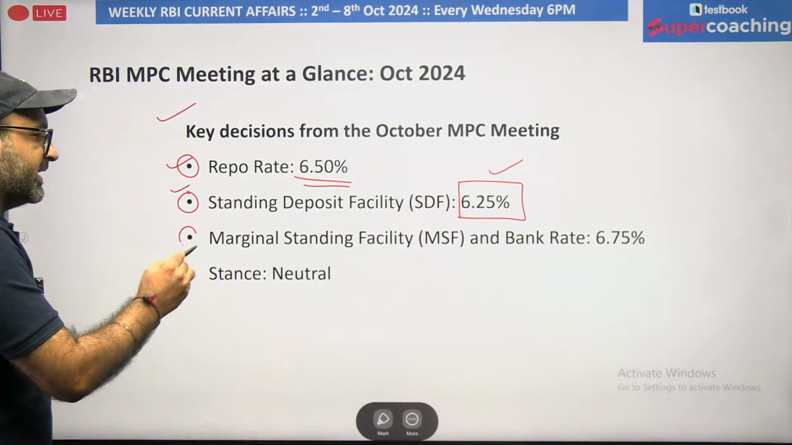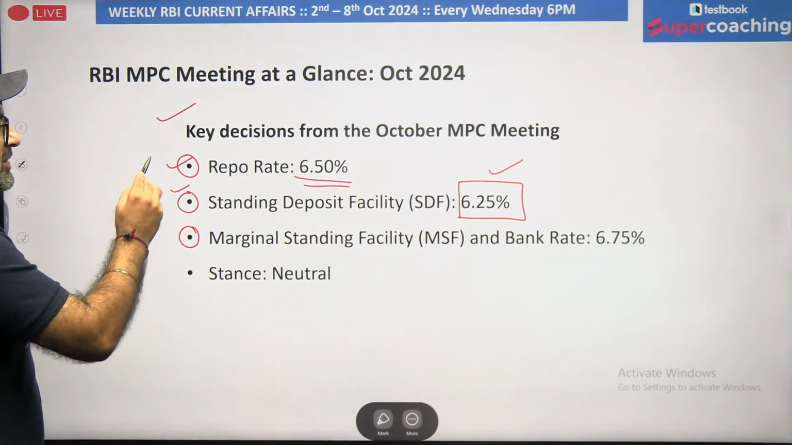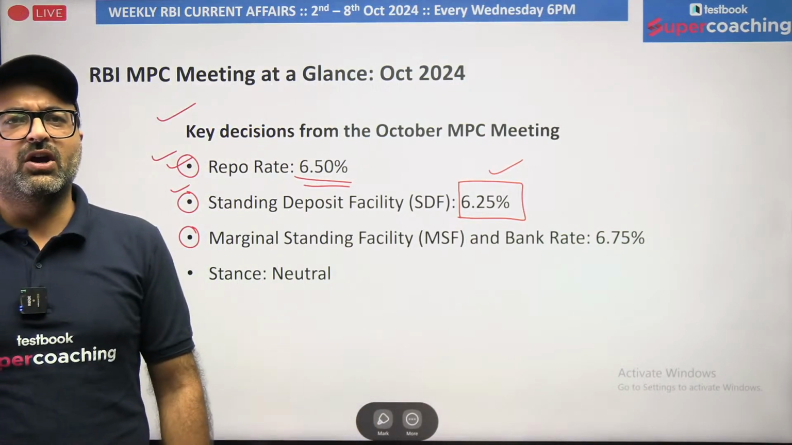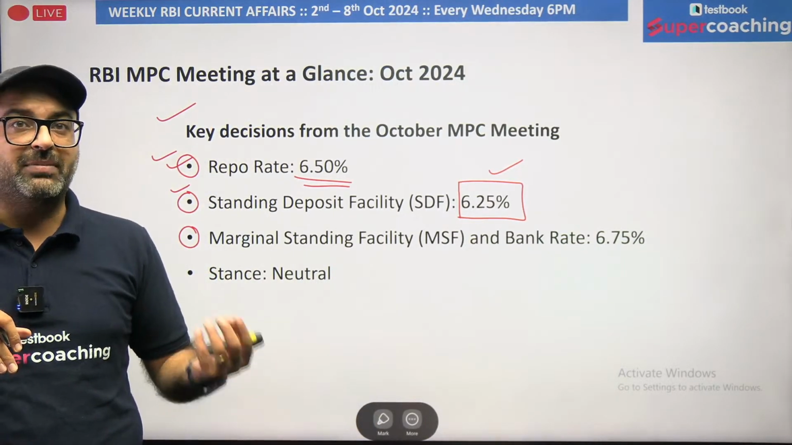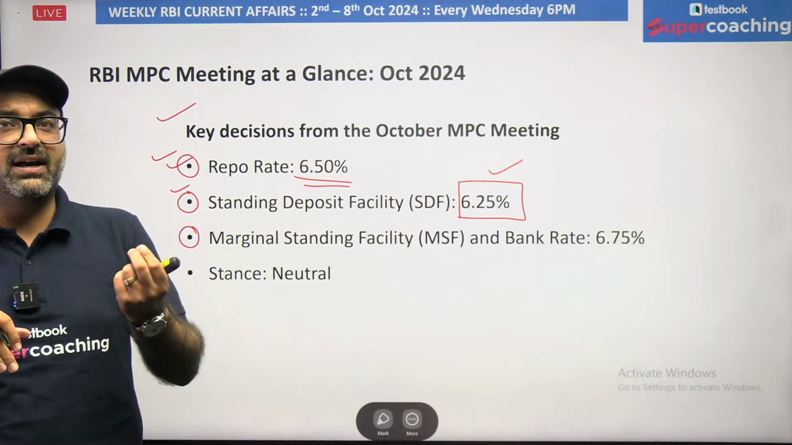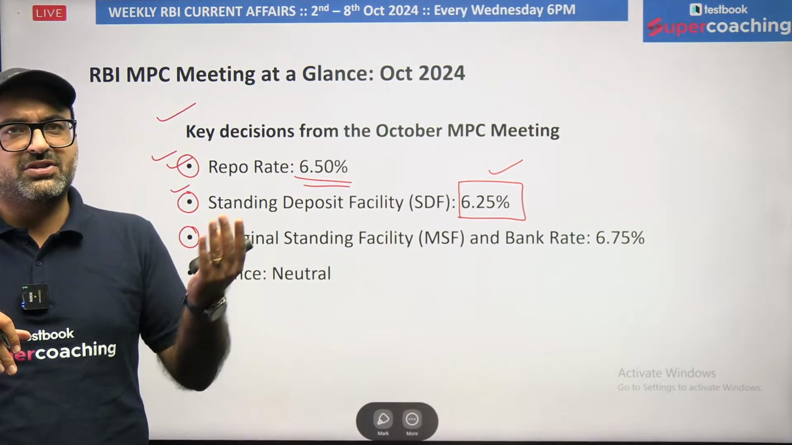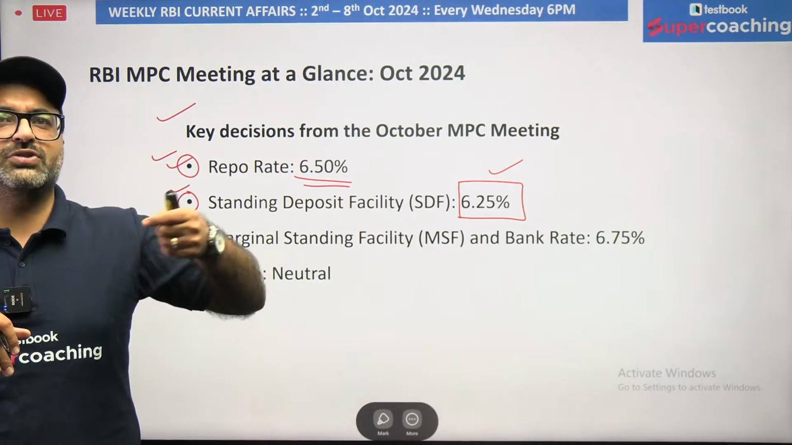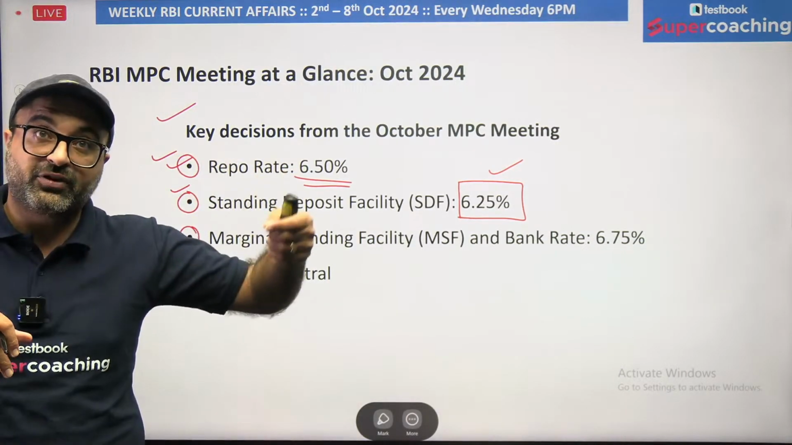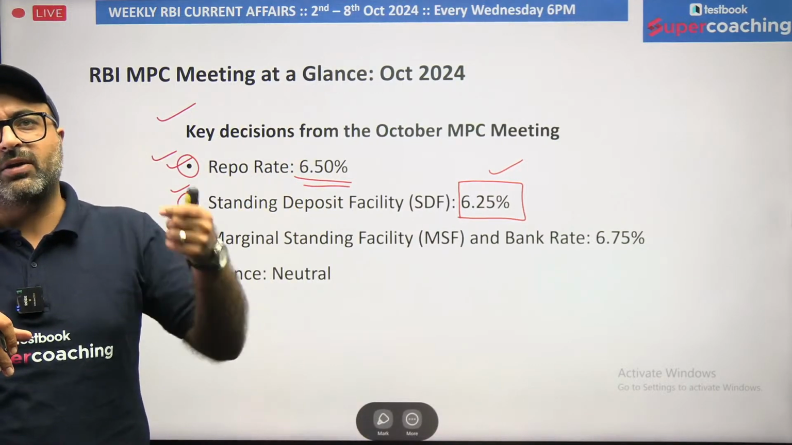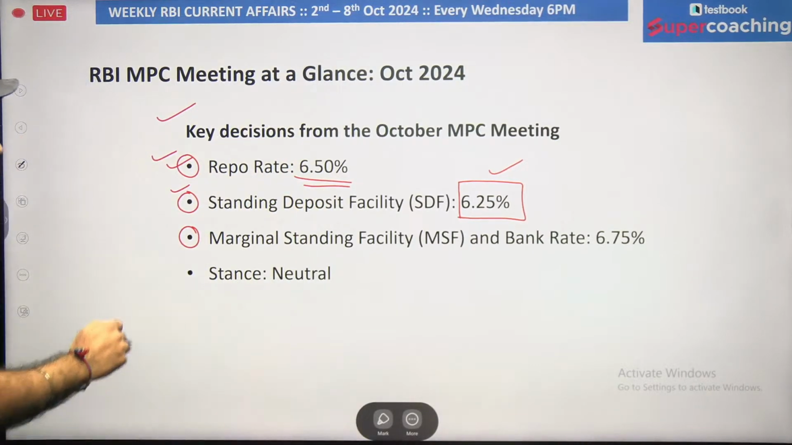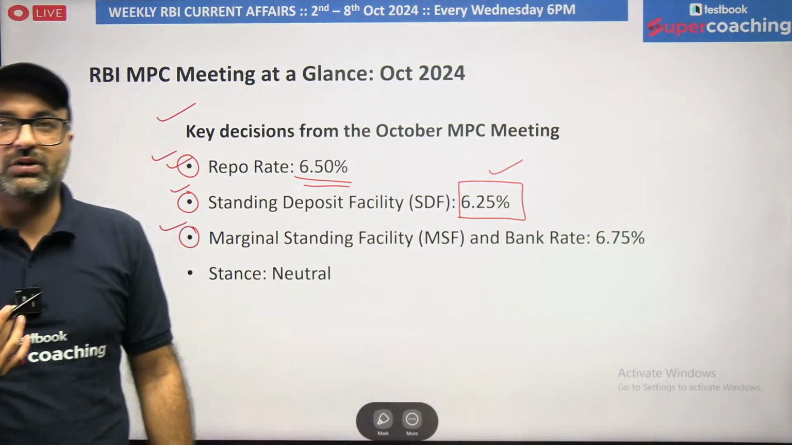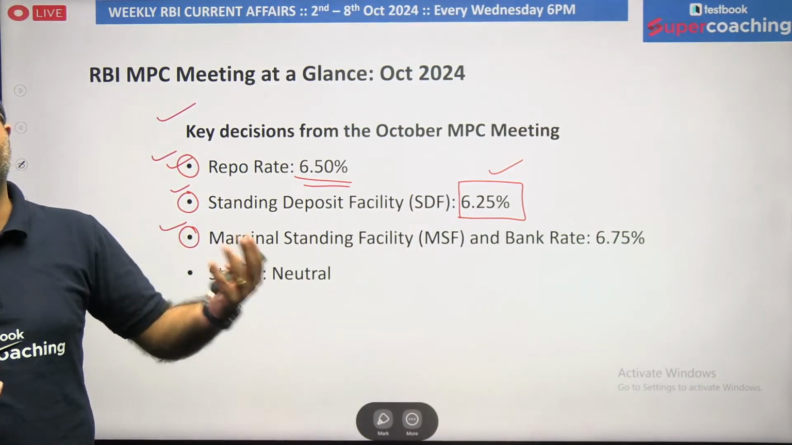Then we have the marginal standing facility. So what is marginal standing facility? We all know that banks can borrow against the repo rate, but there are certain conditions, certain limits which are fixed, which depend upon the NDTL value of the bank. And if the bank has reached or overshot its repo rate borrowing limit, then the bank can go for the marginal standing facility, where the bank can borrow from RBI without parking any kind of security.